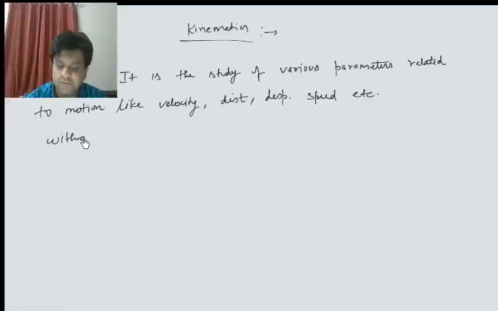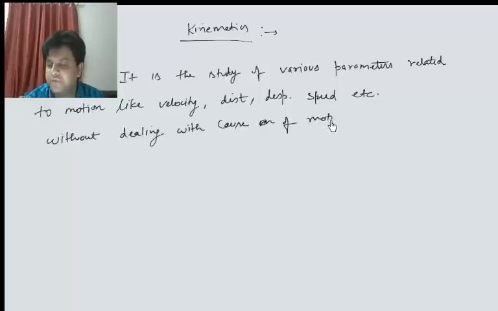Without dealing with cause of motion. The cause of motion is force actually. And in this chapter we will not deal anything with force. So in this chapter we will only be dealing with velocity, displacement, distance, speed and similar other parameters.